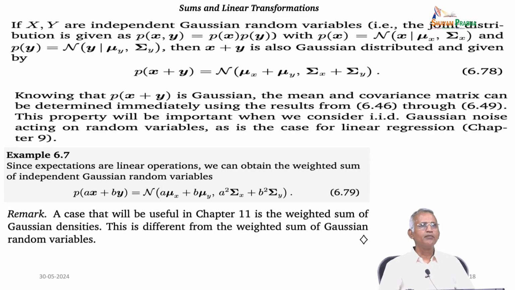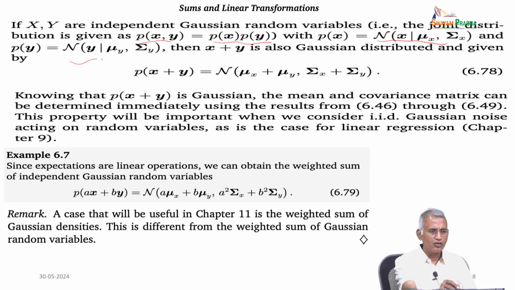So, consider the sum of Gaussian random variables. If x and y are independent Gaussian random variables, then the joint distribution P(x, y) equals P(x) times P(y), where P(x) is N(x | mu_x, Sigma_x), and P(y) is N(y | mu_y, Sigma_y).